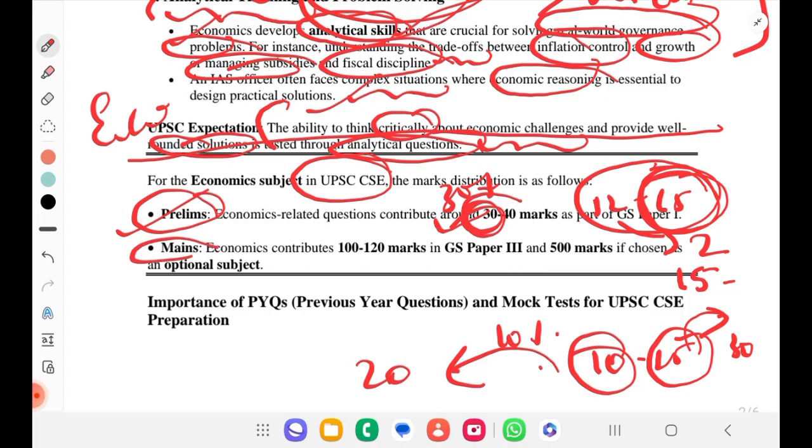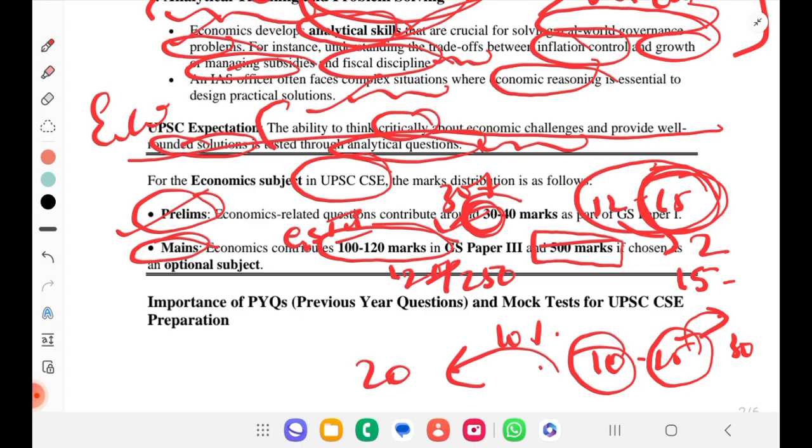Even in mains, economics contributes around 100 to 120 marks. With one subject you are able to get 100 to 120 as part of the GS3 paper. And if you go with it as the optional paper, then you will be able to secure 500 marks, 250 marks for each paper, because there will be 2 papers for optional, right? So this is the weightage of the economics subject.